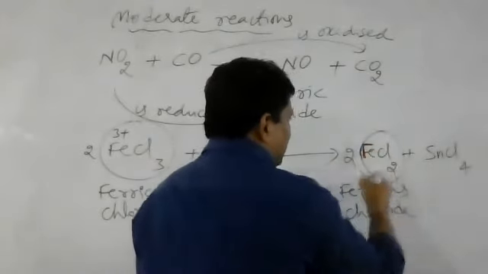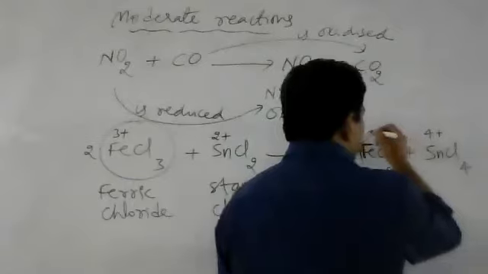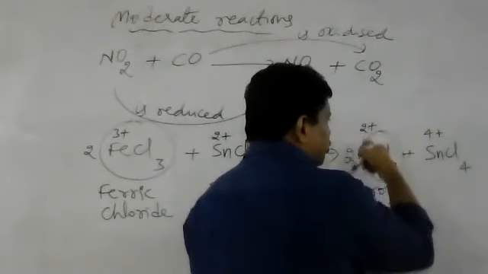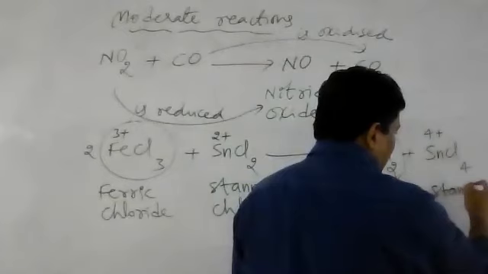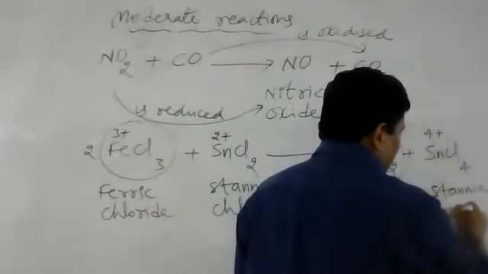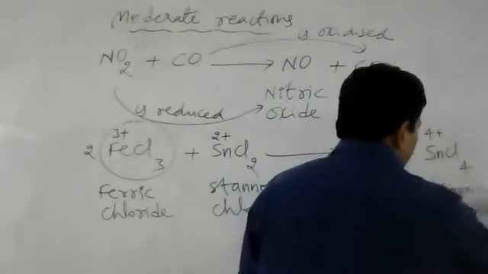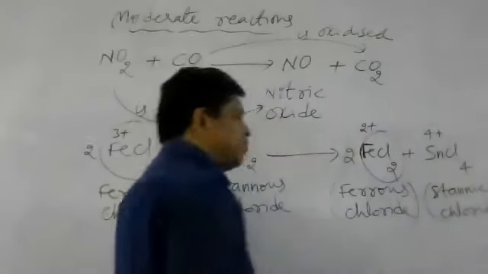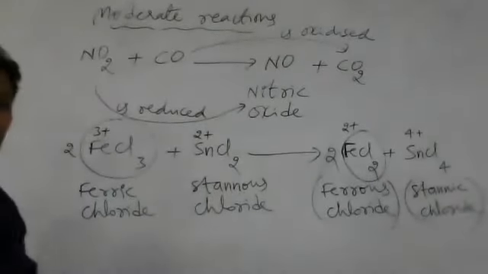Along with this, Sn plus 4 is there, and here Fe plus 2, ferrous, is there. Sn plus 4 is stannic. So the products are stannic chloride and ferrous chloride.